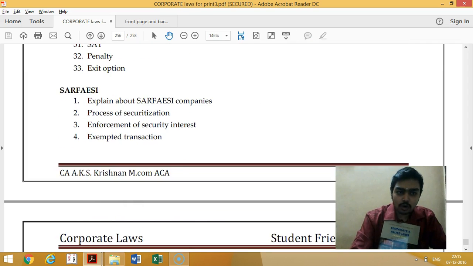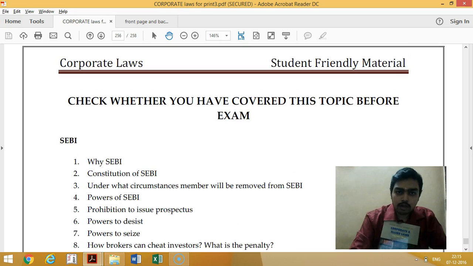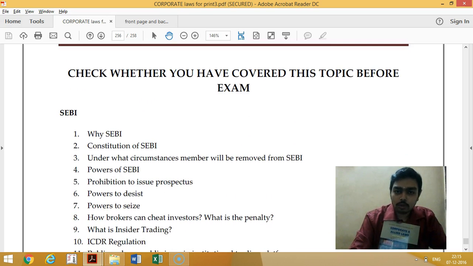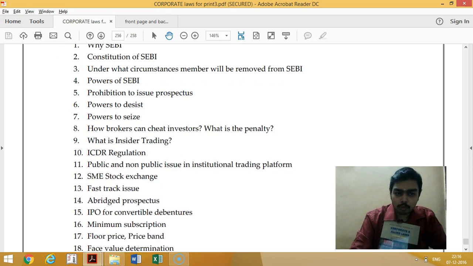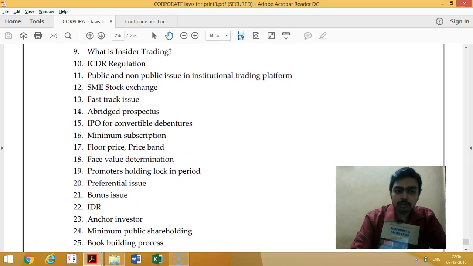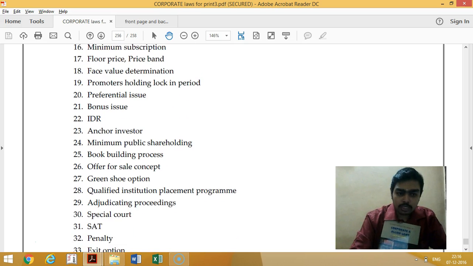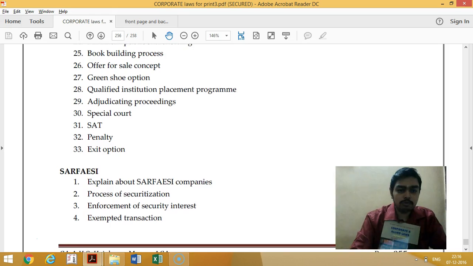And after finishing all these chapters, you can see here a checklist to check whether you have covered all the topics for the exam. One day before the exam, when you are revising, you can just revise these topics. Once you have done this, that means you are ready for the examination. I have given all these major topics which you should study before the exam.